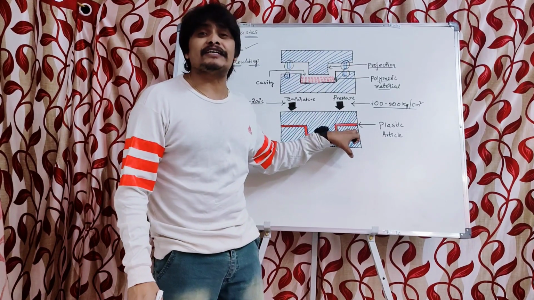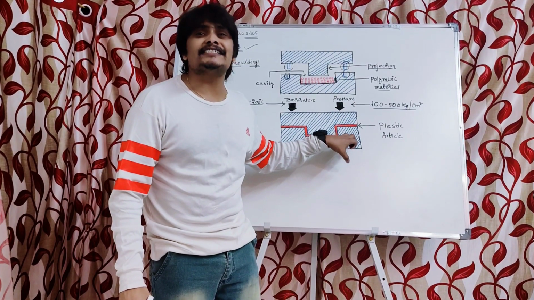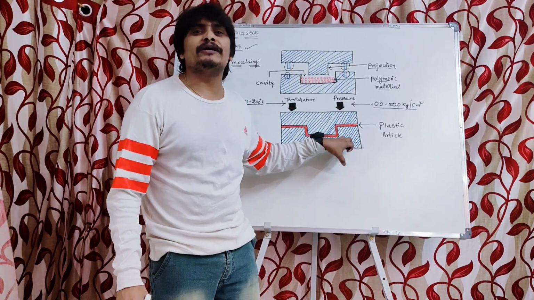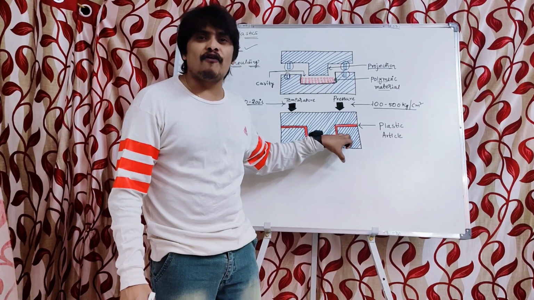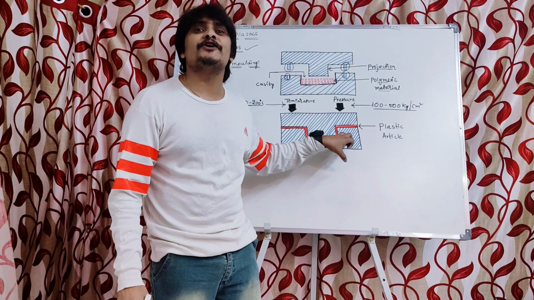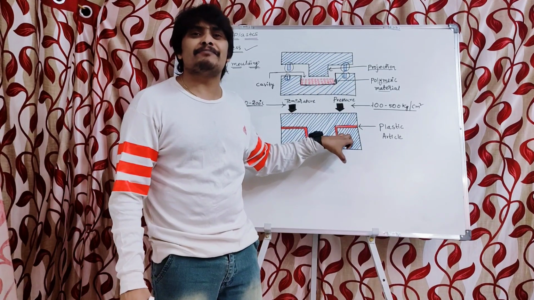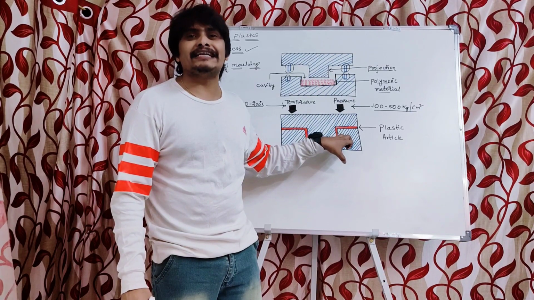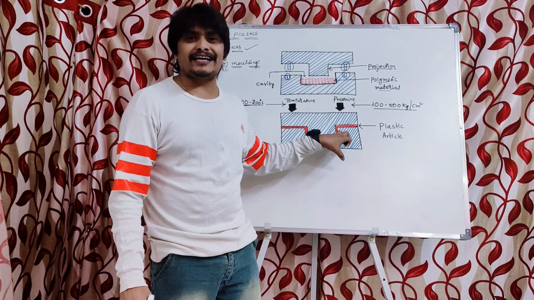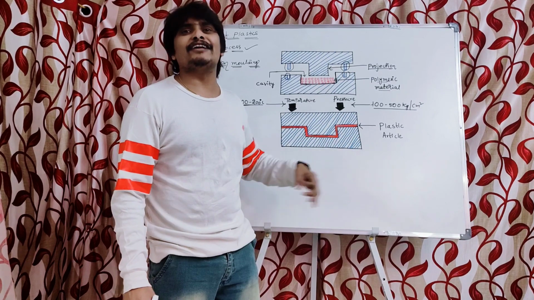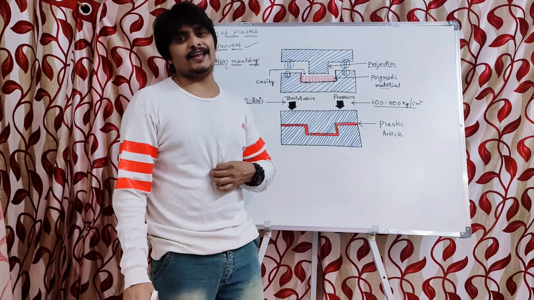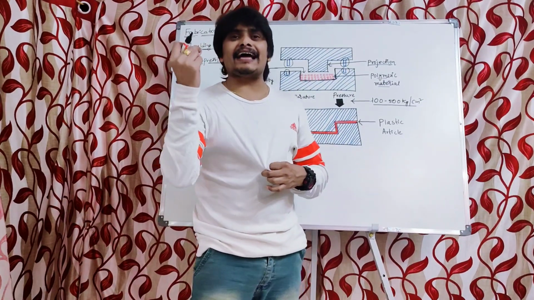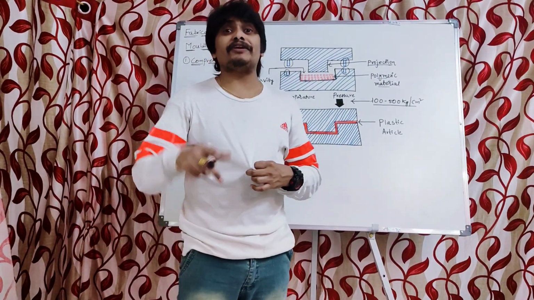Now what is our task, students? We need to detach the plastic article which has been formed from the mold. In order to detach it, we have to do the curing process. The curing process can be done either by heating or cooling. Whenever the curing process is done, we can detach the plastic article from the mold. Finally, we will get the plastic article with the desired shape that we want.